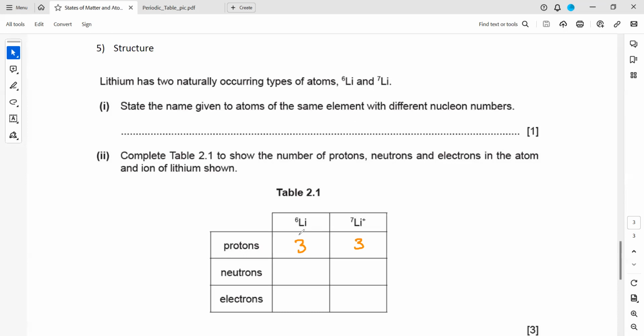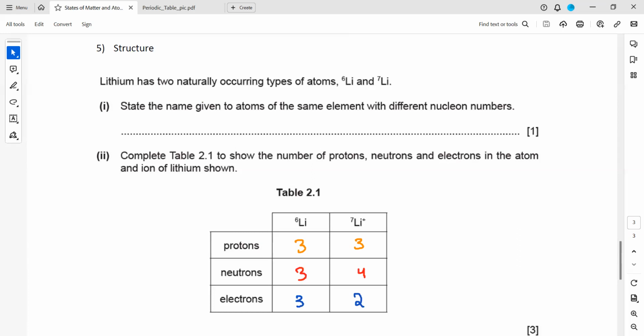To work out the neutron number, take the nucleon number minus the proton number: 6 minus 3, we get 3; 7 minus 3, we get 4. How to know the electrons? Because this is an atom, there is no charge written, so the net charge is 0, meaning it should have an equal number of protons and electrons. Here the net charge is positive, which means it has one extra proton compared to electrons. So how many electrons should be there? It should have 2 electrons. So that's how we complete it.